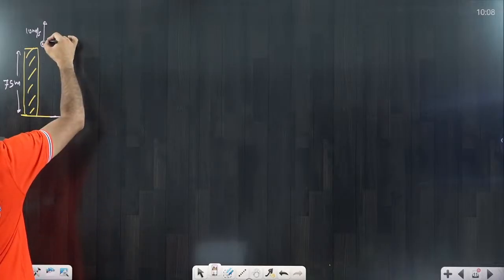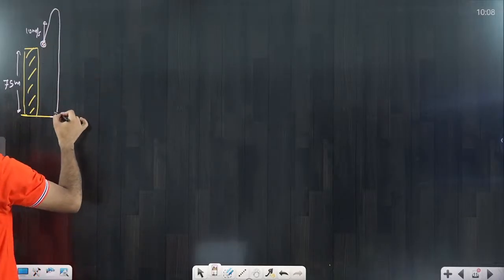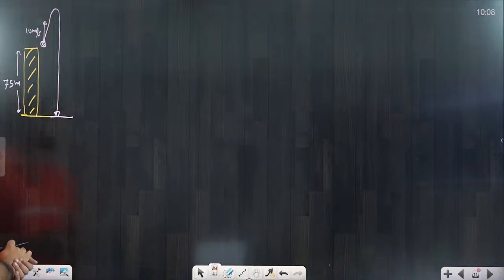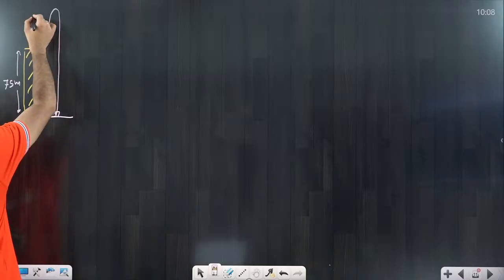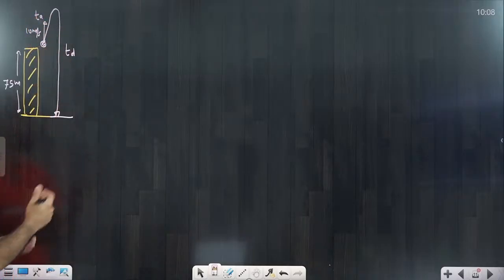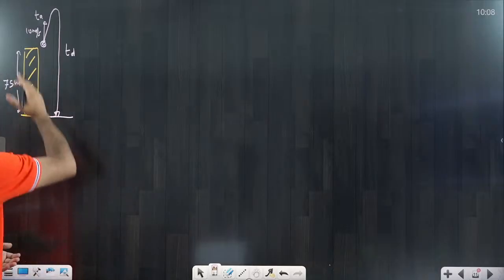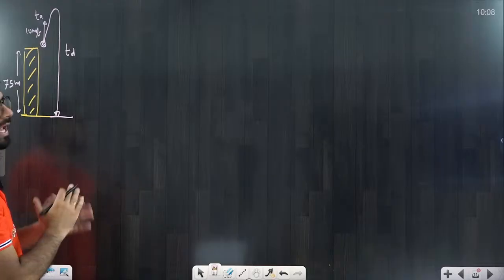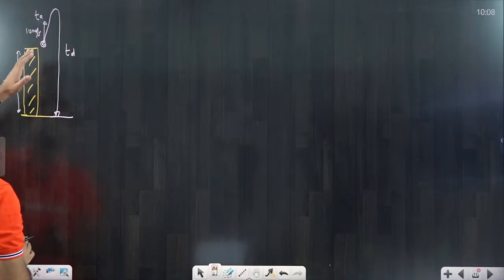So we already know that the stone will go upward, and then it will return to the ground. So what is the time of ascent and what is the time of descent, we have to understand. This is the time of ascent, and this is the time of descent. Definitely they are not equal. The time of ascent would be a little less and the time of descent would be a greater value, we have to understand.